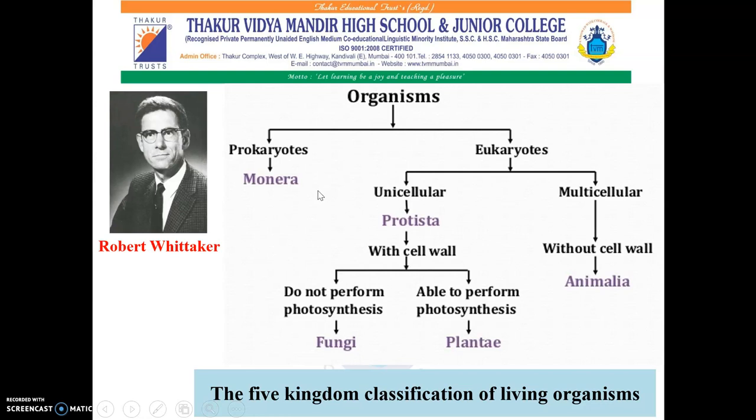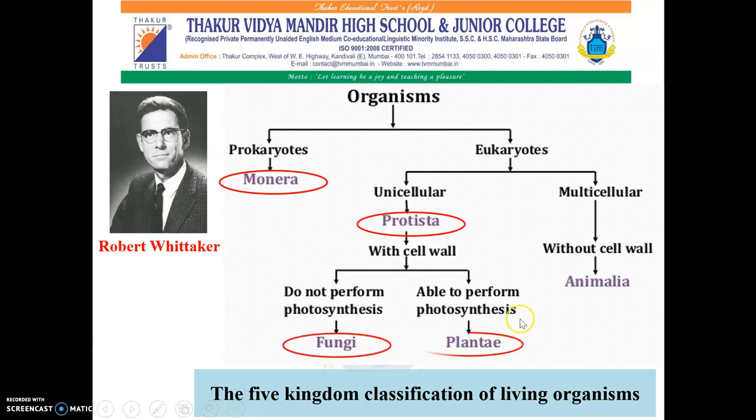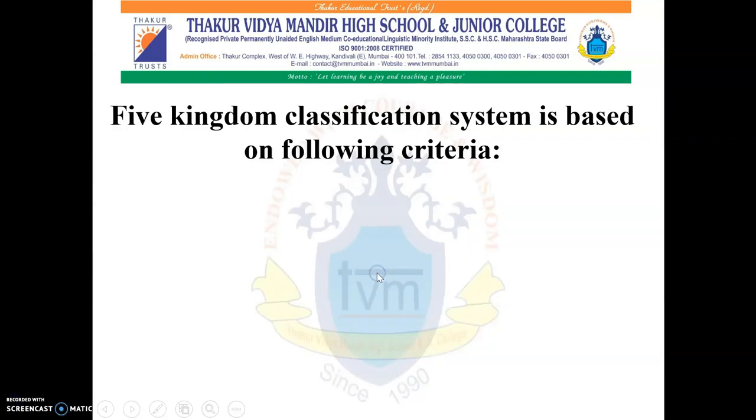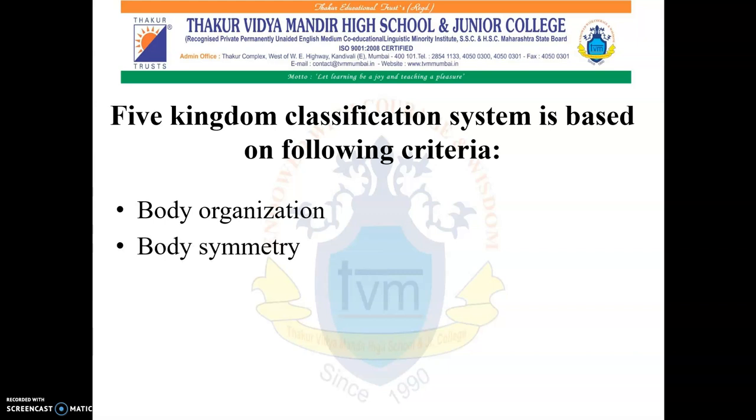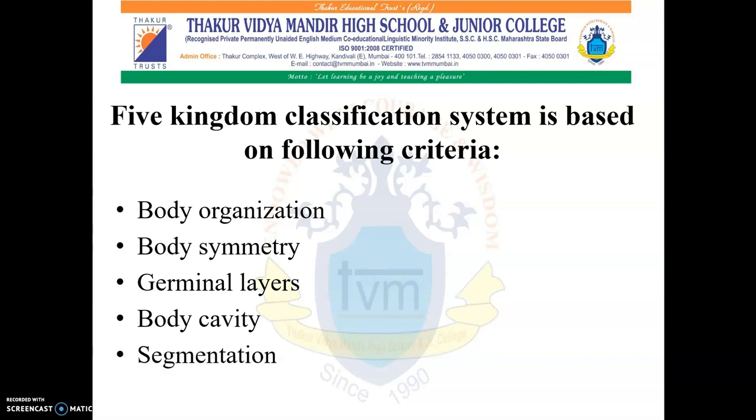Robert Whittaker gave the five kingdom classification of living organisms. According to this, the five kingdoms are Monera, Protista, Fungi, Plantae and Animalia. Five kingdom classification system is based on following criteria: body organization, body symmetry, germinal layers, body cavity and segmentation. So we are going to learn about these criteria in detail.